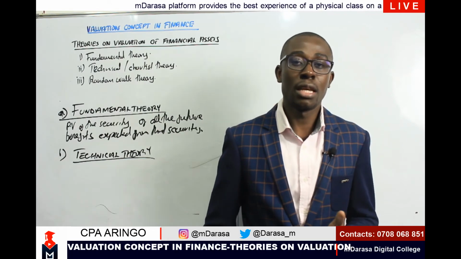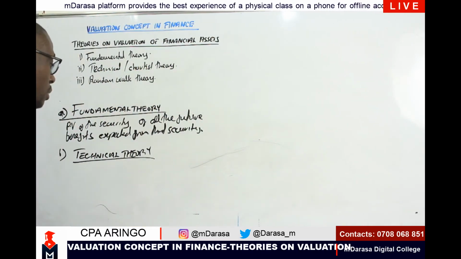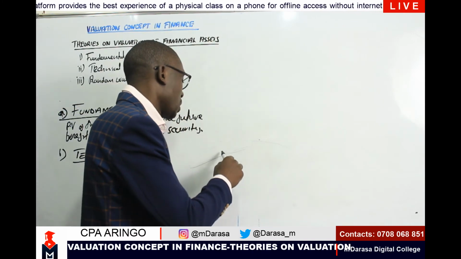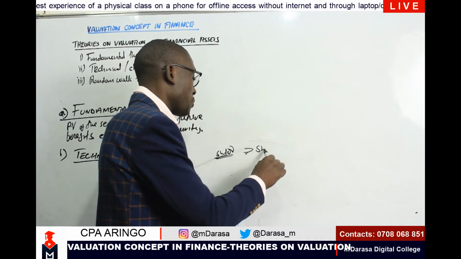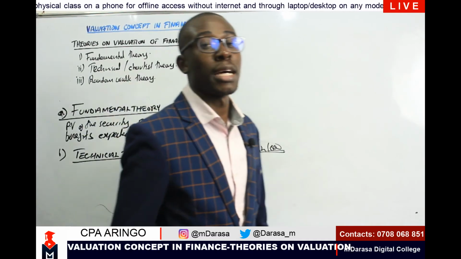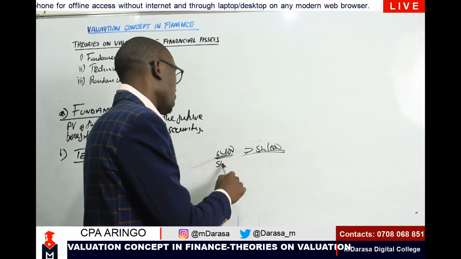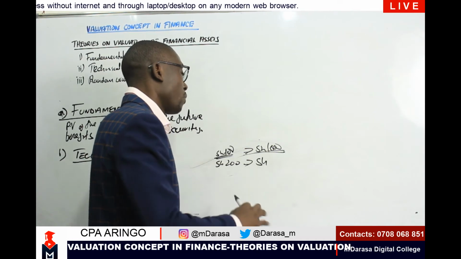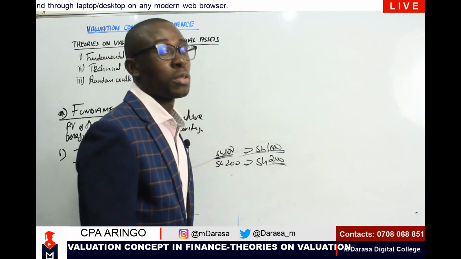That is one key element of this theory, that the historic price patterns are expected in the future. Meaning that if there was a time that I was selling these shares at 100, I should expect that in future, as much as changes come into place, still I'm going to sell these shares at 100 at one point in time. If I was selling them at 200, it states that at one point in time in future, however the changes in the market, I'm going to return back to 200 shillings at one point.